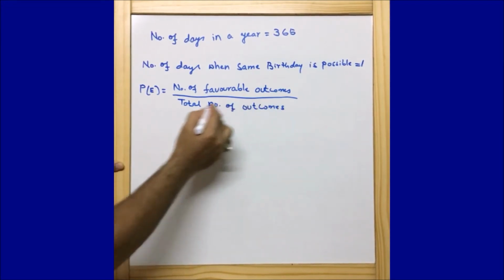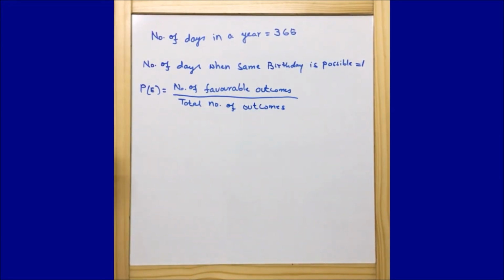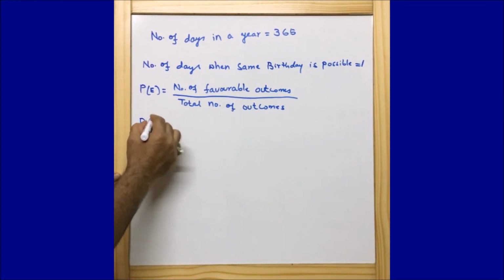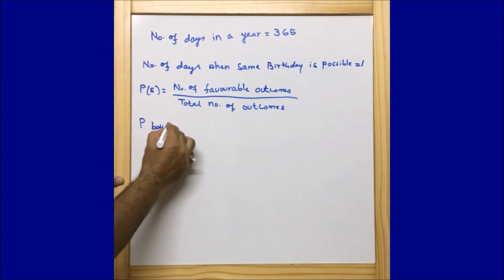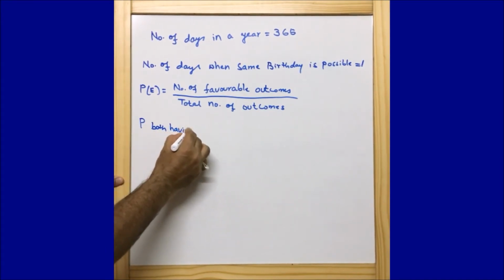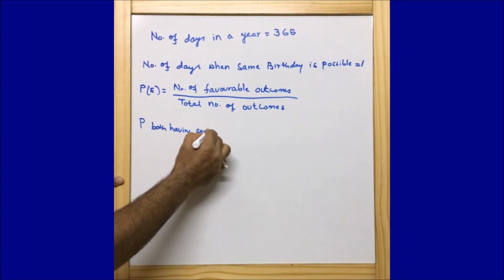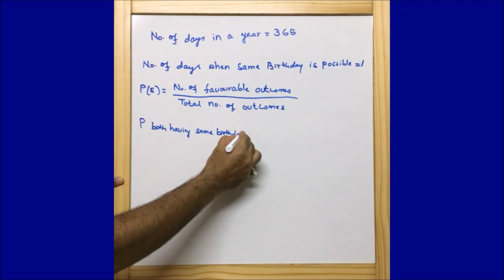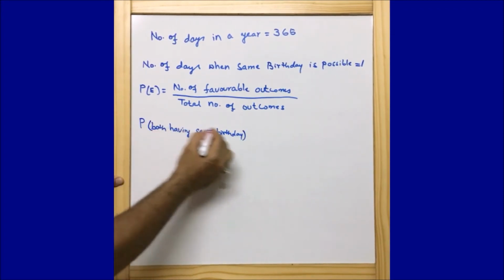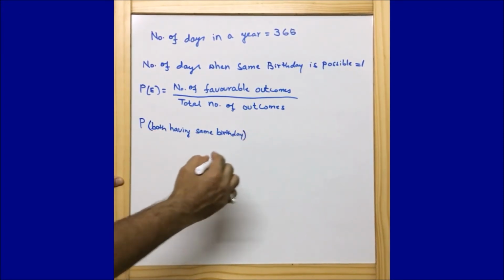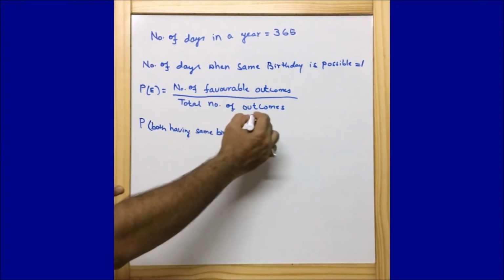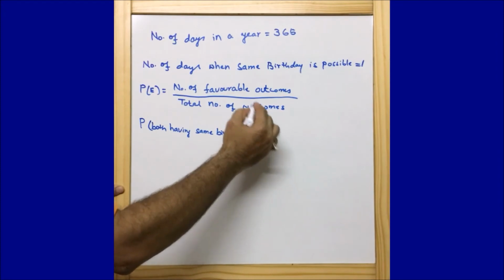So guys, if I write the probability of both having the same birthday, it is equal to the number of favorable outcomes by the total number of outcomes.